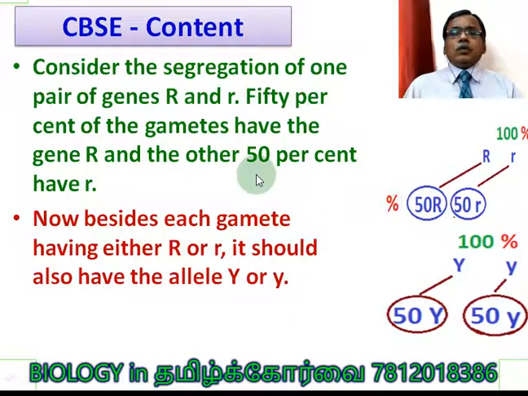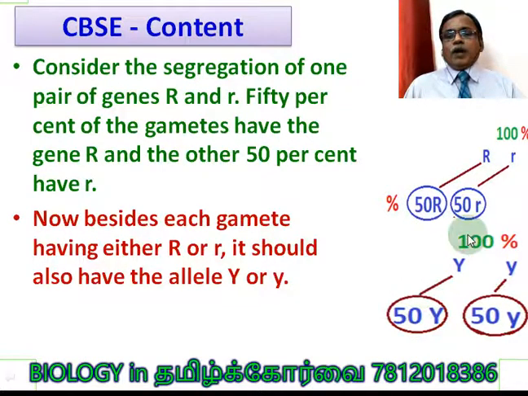Now we are going to see the CBSE content also. It will be very useful for the NEET student. Consider the segregation of one pair of genes, capital R, small r, in anther. Imagine 50% of the gametes will have capital R, and 50% will have small r. Besides having either capital R or small r, each gamete should also have the allele capital Y or small y. Very clear.